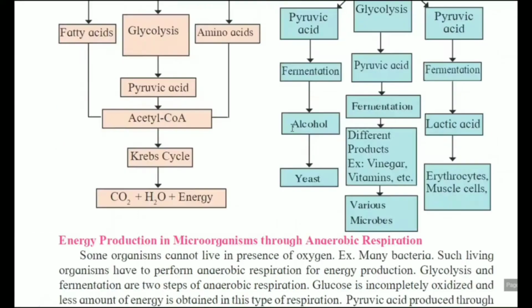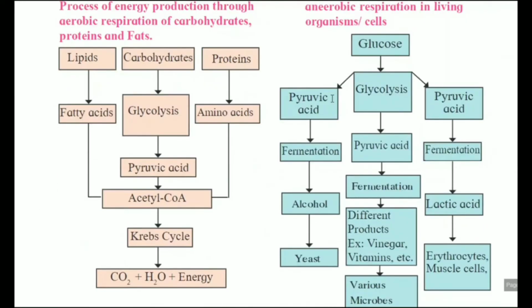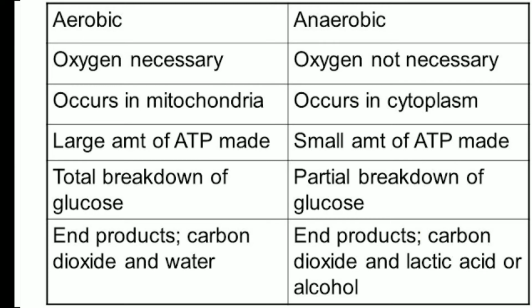Okay, now these are the steps involved in anaerobic respiration. Students, look here carefully. Glucose, with the help of glycolysis, converts into pyruvic acid. After the formation of pyruvic acid, the fermentation process occurs. From the fermentation process, different products form, for example vinegar, vitamins, etc. This occurs in various microbes. So this is all about aerobic and anaerobic respiration.